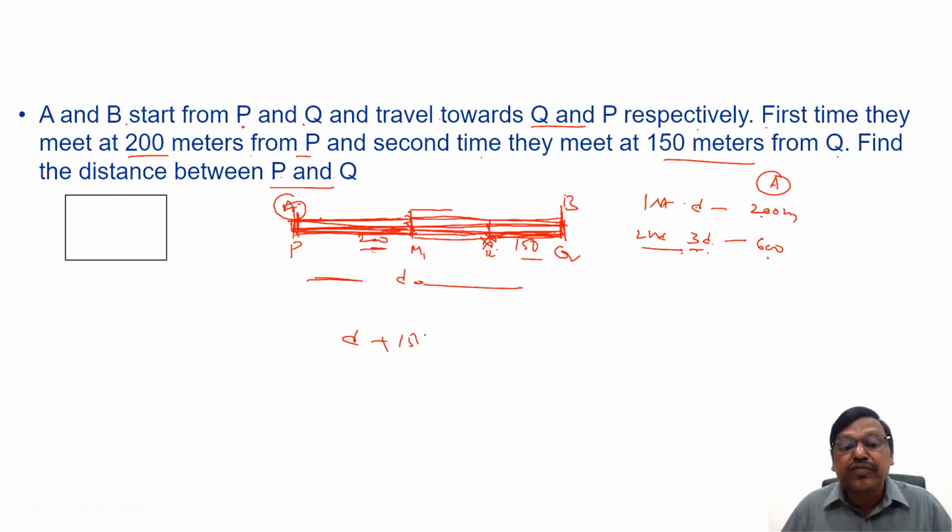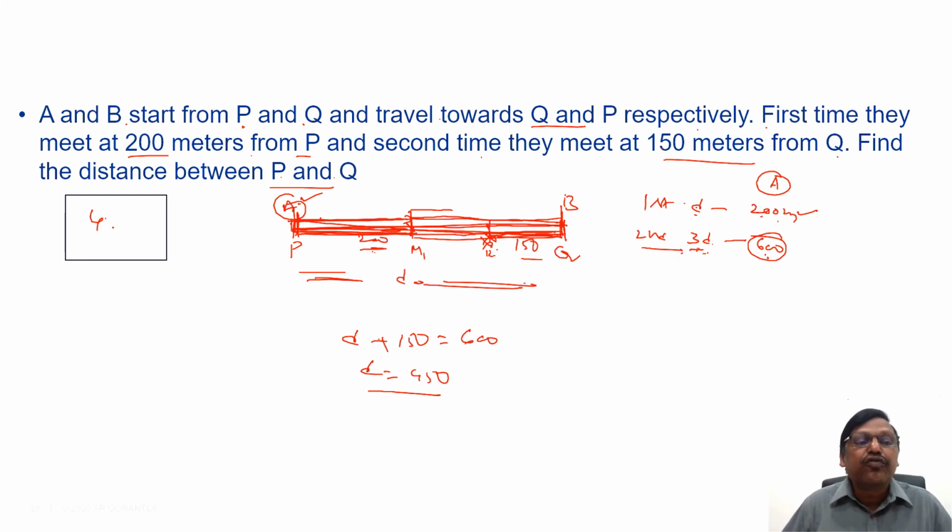So D plus 150 is the distance traveled by A. But the distance traveled by A by the time they meet second time is 600. How did I arrive at it? For 1D it is 200 meters, for 3D 600. So D plus 150 is 600, or D is 450. What is D? The distance between P and Q is 450 meters. This is how we can answer the question.